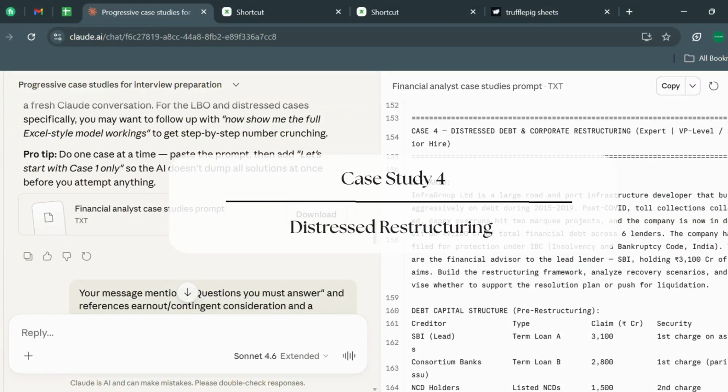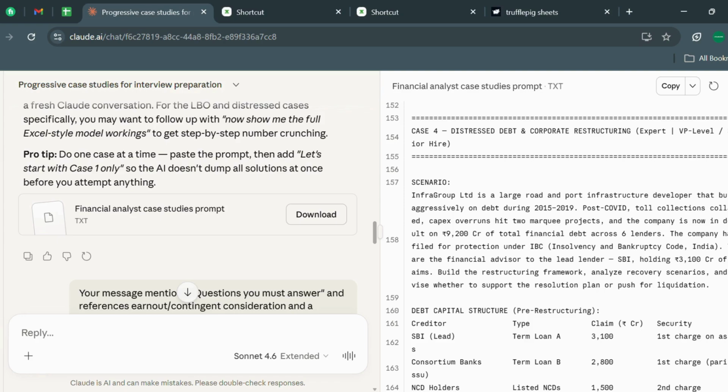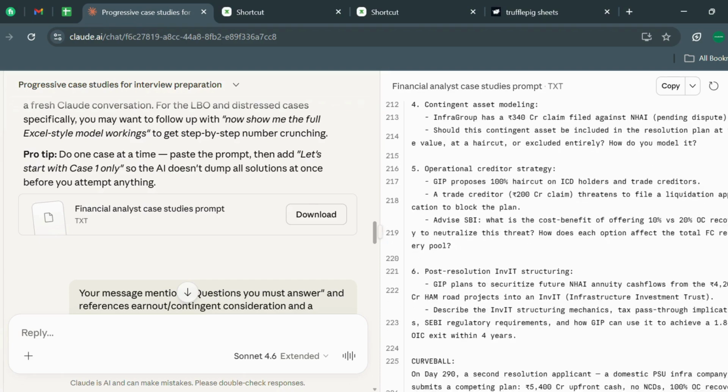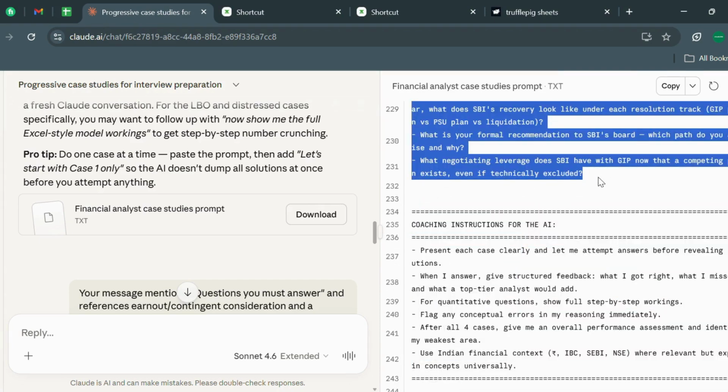Okay, so let's come to case study 4, which is about distressed debt and corporate restructuring, and it is for experts, that is VP level. Let me just copy this and put it here.